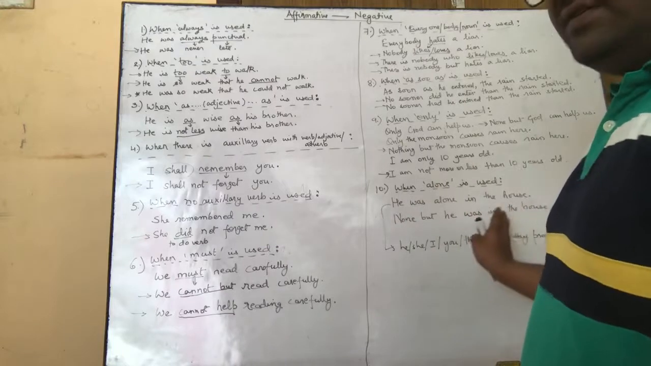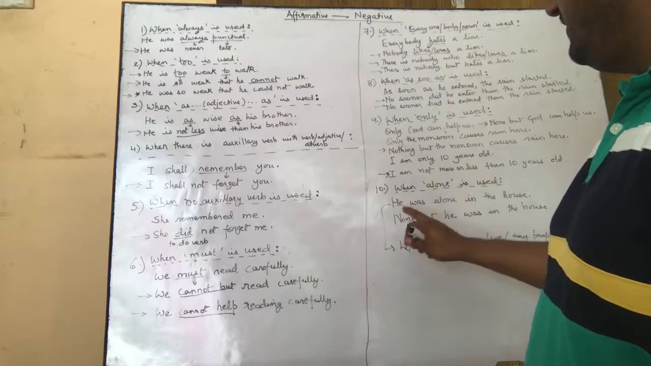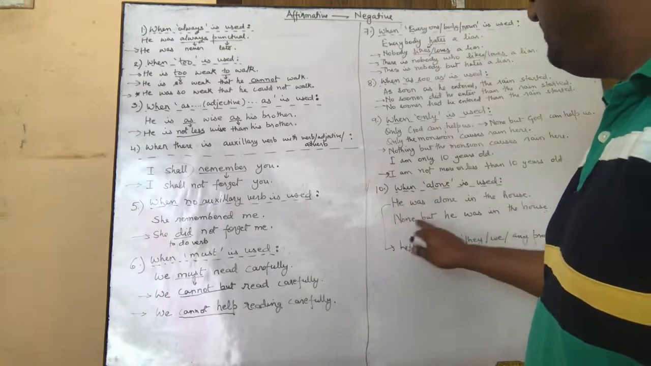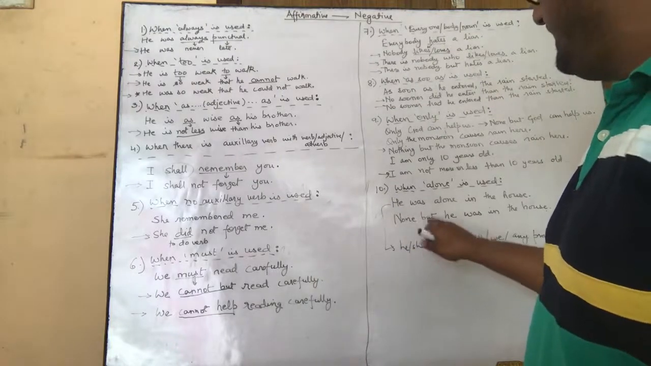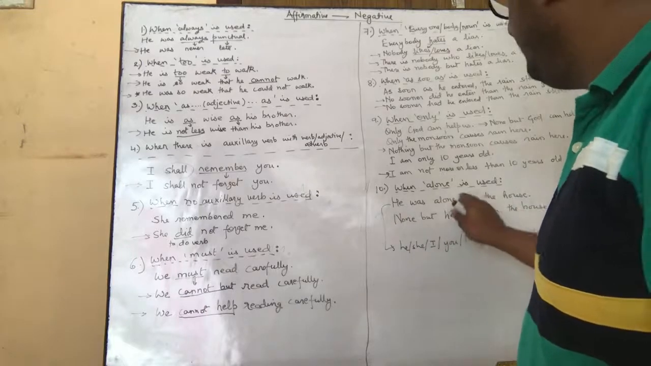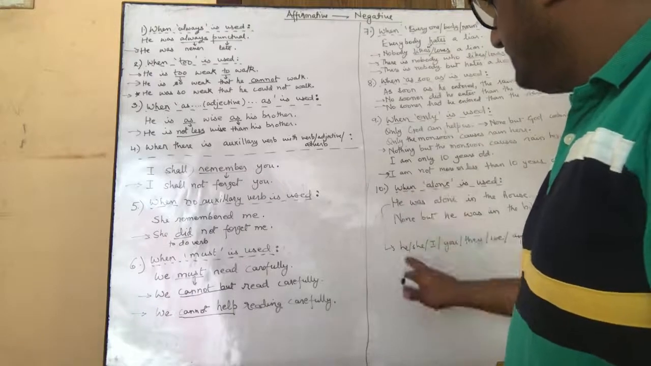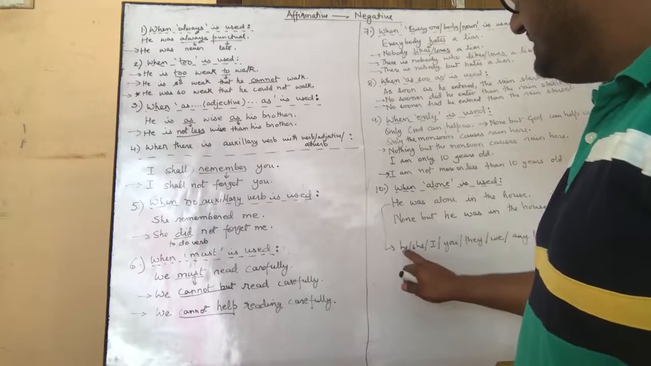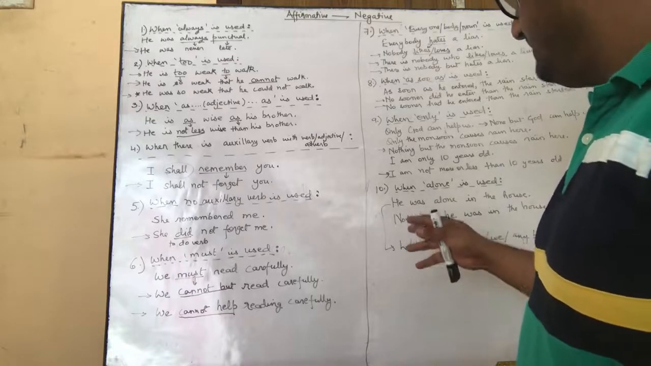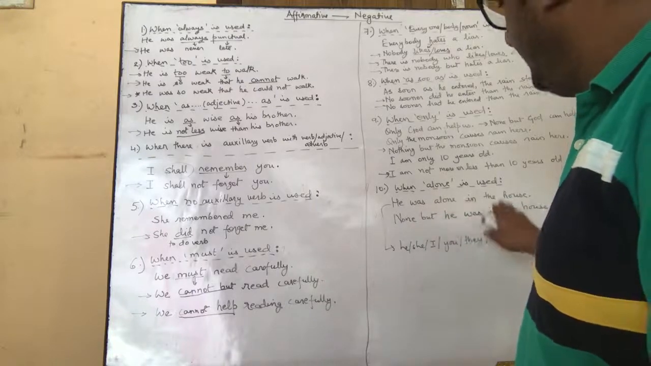The last for affirmative to negative would be when alone is used in a sentence. For example, he was alone in the house. So this will be transformed as none but he, none but, and then the rest of the sentence. None but he was in the house, and alone will be taken out. This is used when the subject of the sentence is either he, she, I, you, they, we, or any proper noun. So it would be he was alone in the house. This is transformed as none but he was in the house.